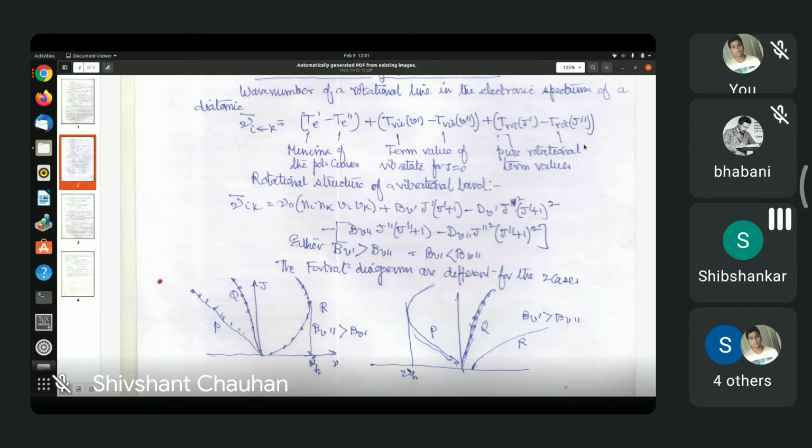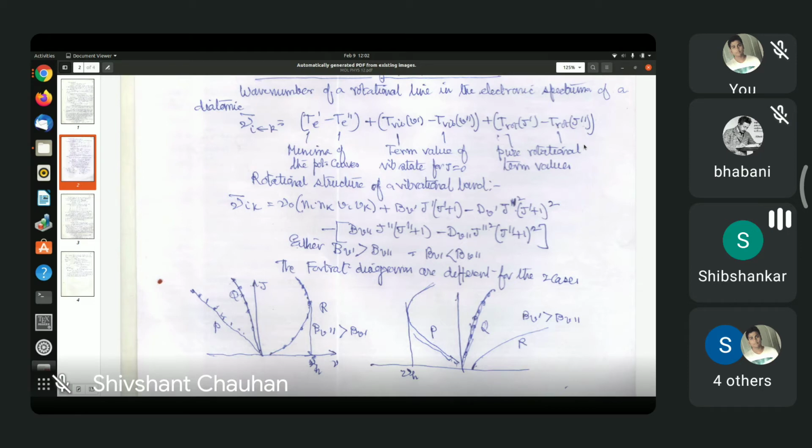If it is plus 1, the upper electronic state has a higher rotational quantum number, J prime equal to J double prime plus 1, then we get the R branch. The lines we get are called R branch lines. If J prime is equal to J double prime minus 1, so the quantum number decreases, then we get lines which are called P branch lines.